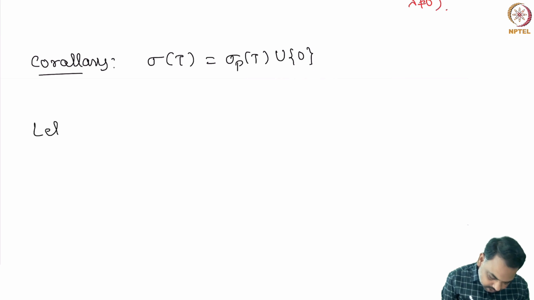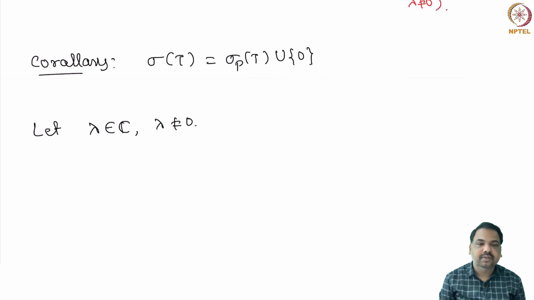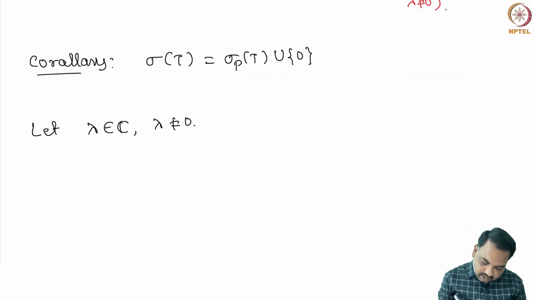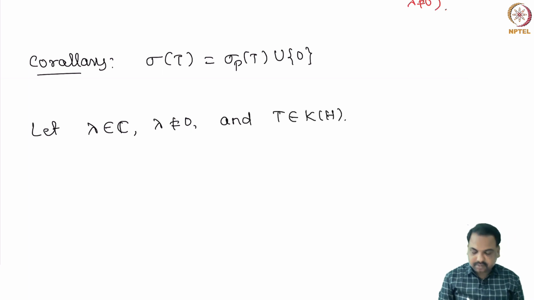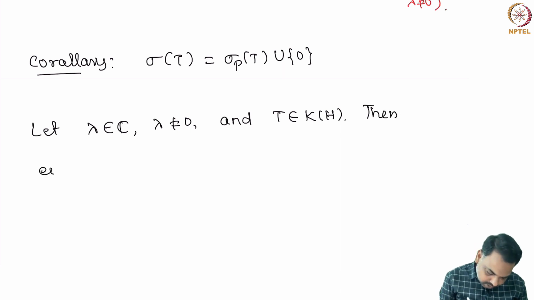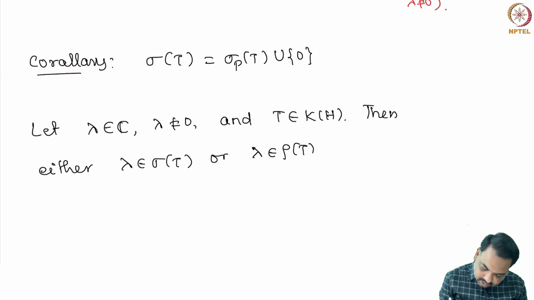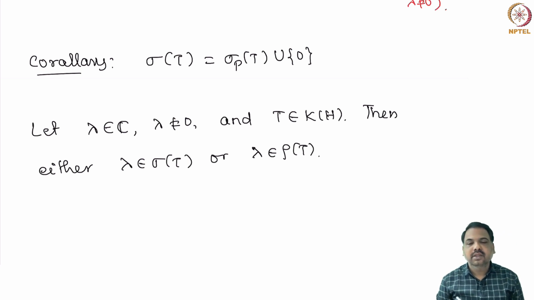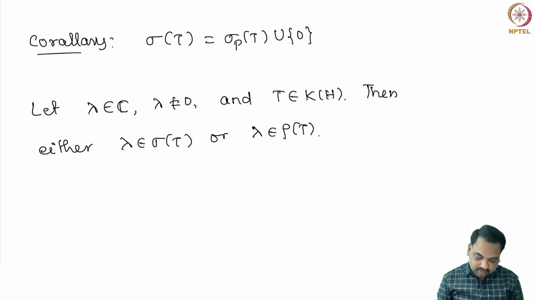Let us take lambda to be a complex number which is non-zero. Let us also take T to be compact. Then lambda can be in the spectrum of T or in the resolvent set of T. So, either lambda is in the spectrum of T or lambda is in the resolvent set of T. When lambda is in the resolvent set of T, T minus lambda is invertible.